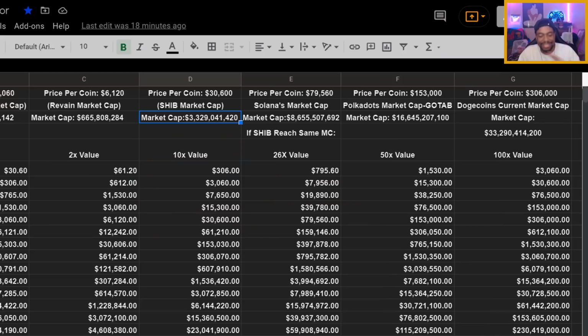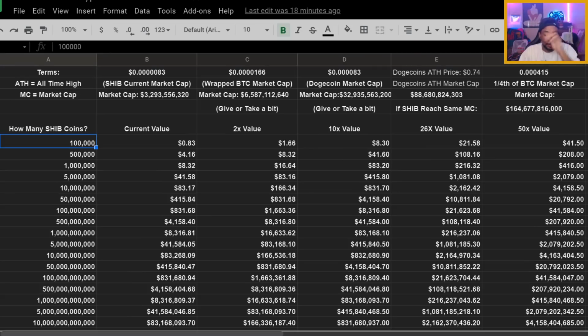But other than that, that is LEASH. Now we're going to move on to SHIB. Over to SHIB. Here we go. As soon as we come over here to SHIB, same rules apply in a sense, just keep in mind the terms. As soon as you come over here, it says how many SHIB coins. If you have 100,000, 500,000, a million, 100 million, a billion, 10 billion, 100 billion, these are the whales, the high rollers down here.